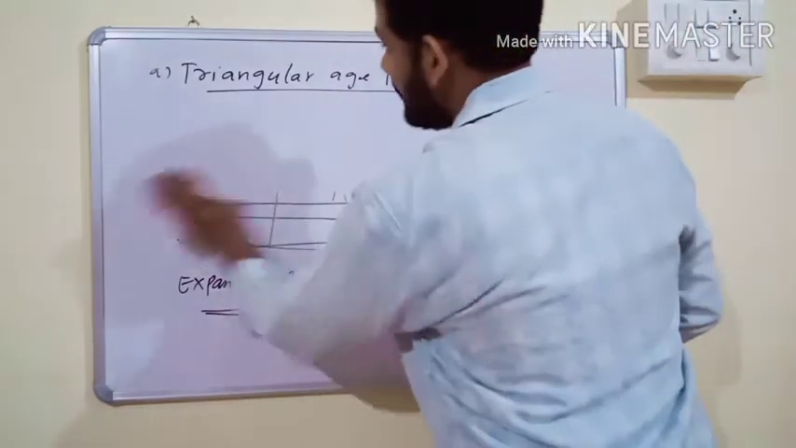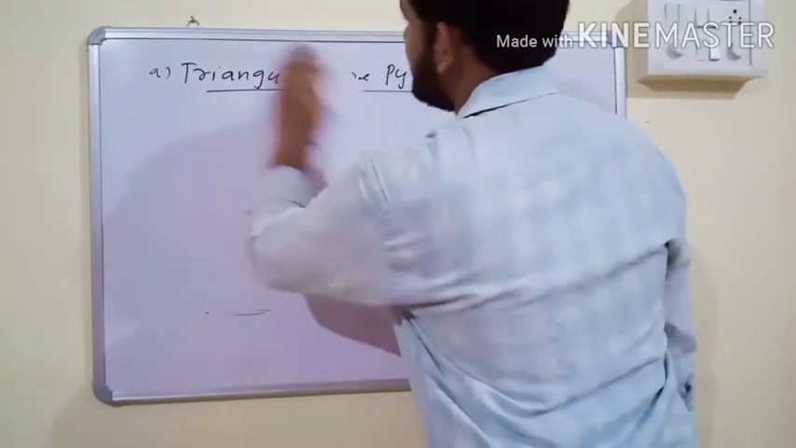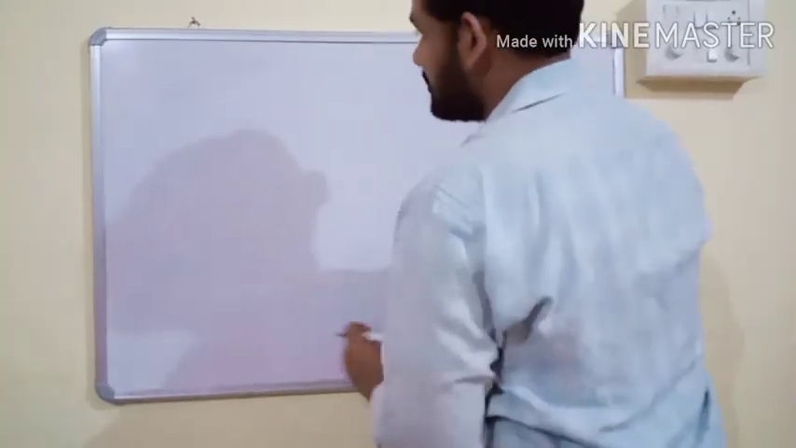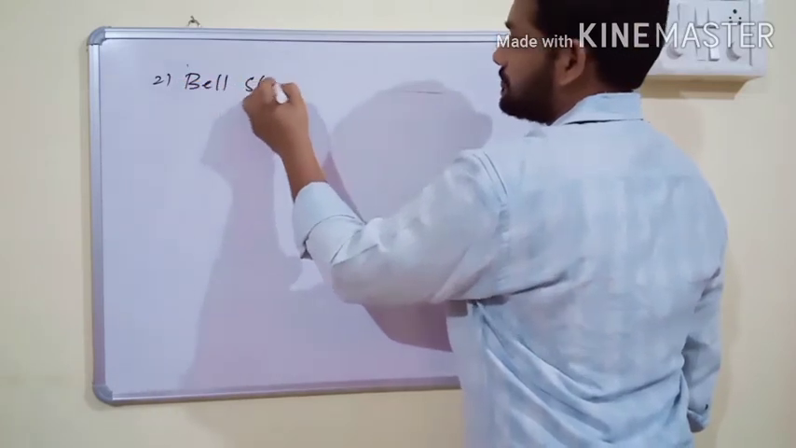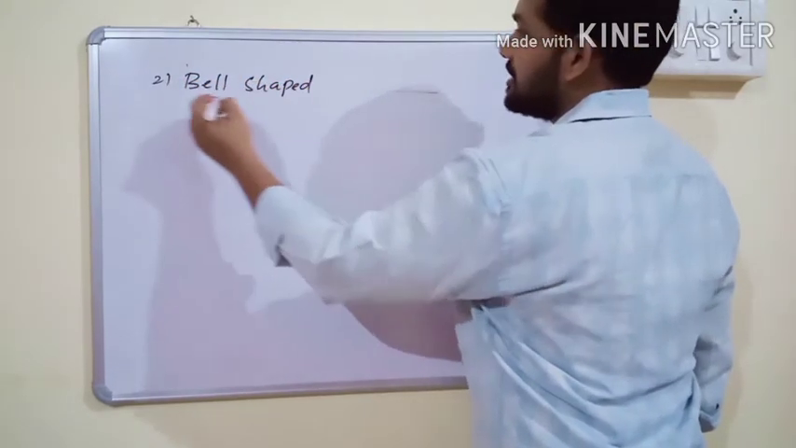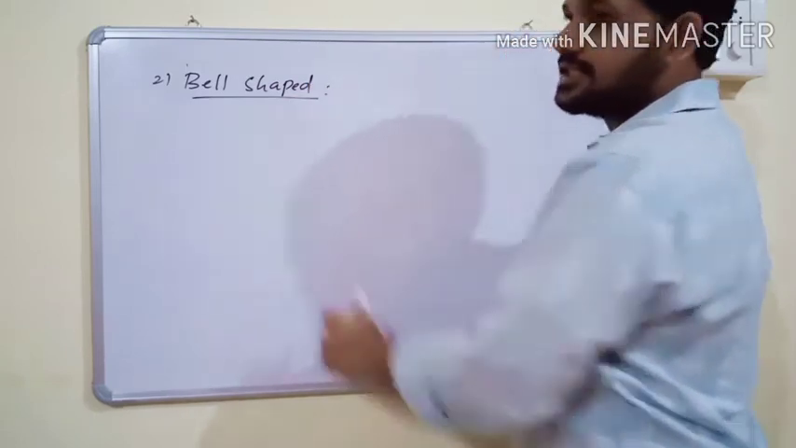And the second one is the bell-shaped age pyramid. The second type is the bell-shaped age pyramid, and it is also called a stable population.